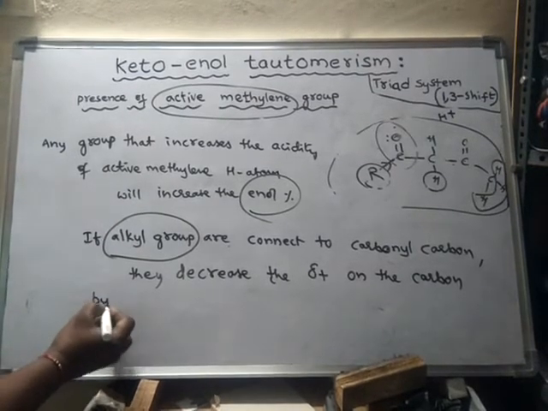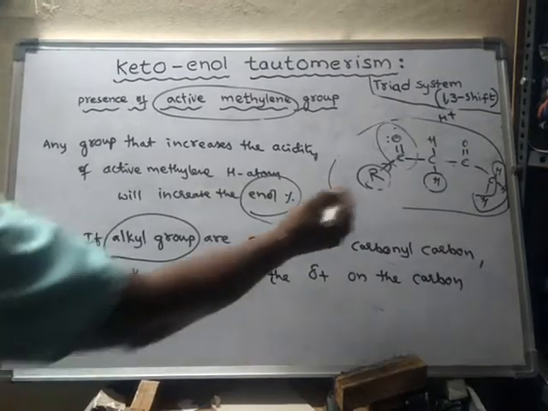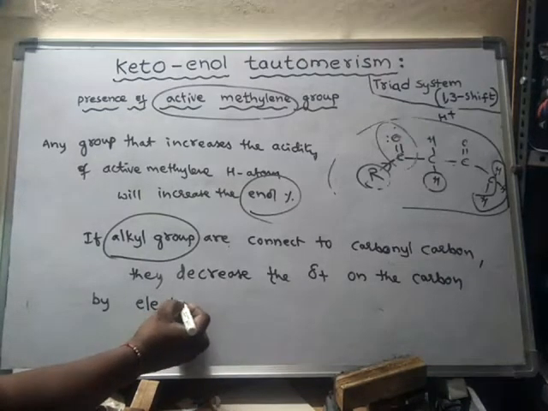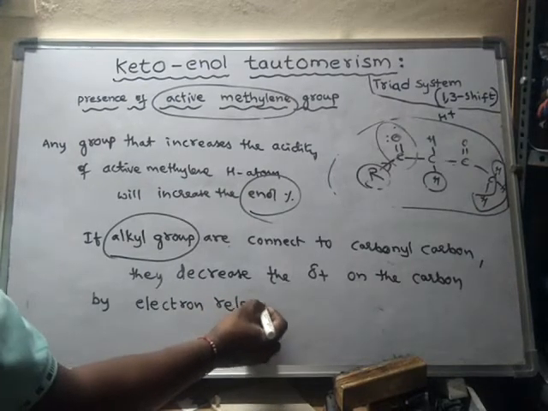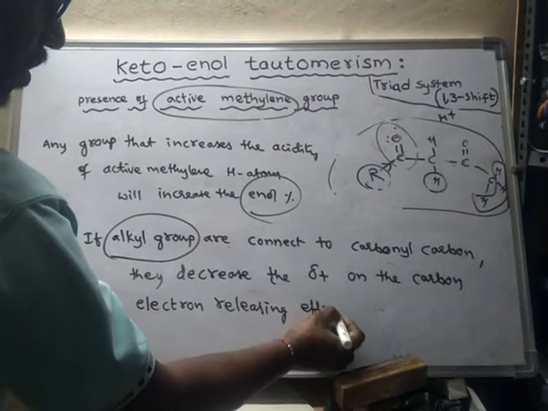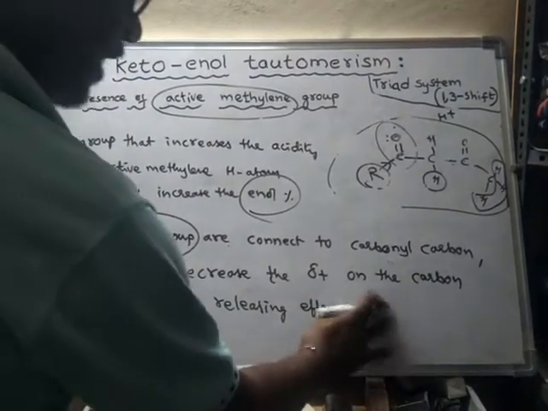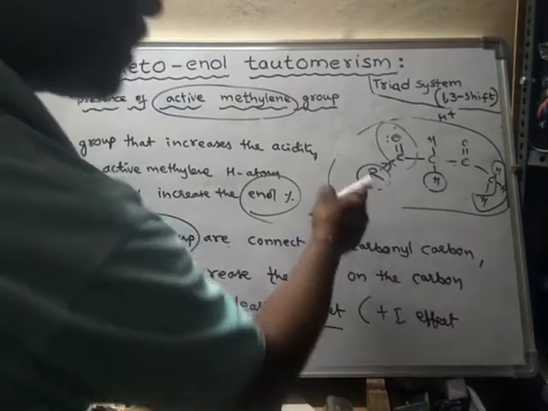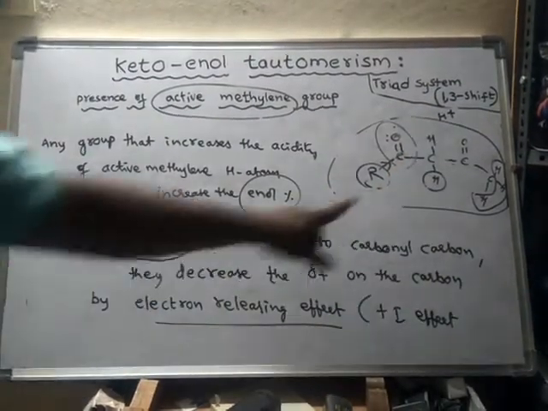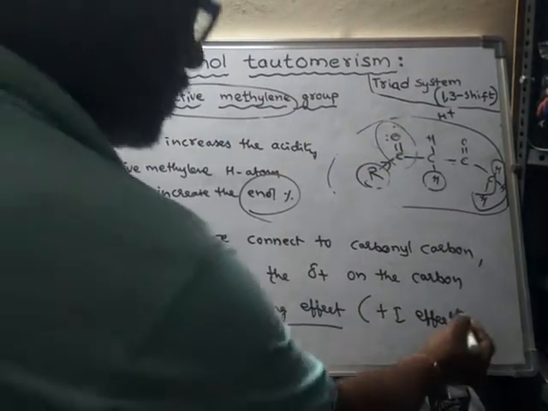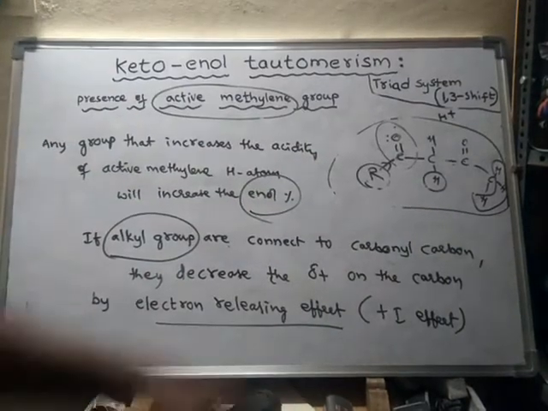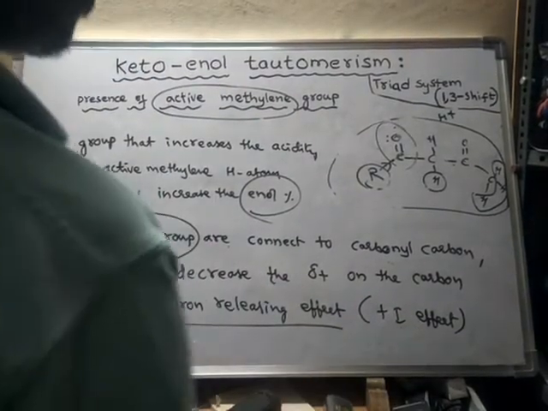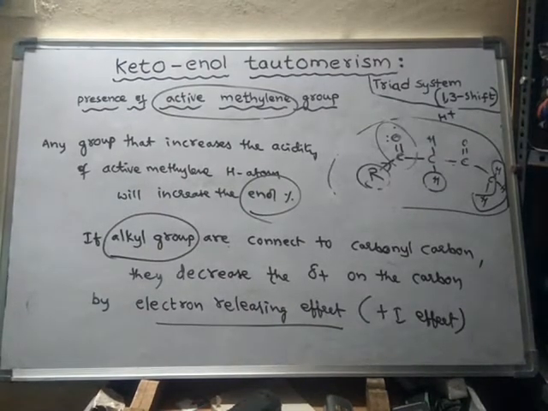If alkyl groups are connected to the carbonyl carbon, they decrease the positive charge on the carbon by the electron releasing effect. Here the alkyl group releases electrons to this carbon. It is also called the plus I effect, which means electrons are added to this functional group. Plus I means positive inductive effect.